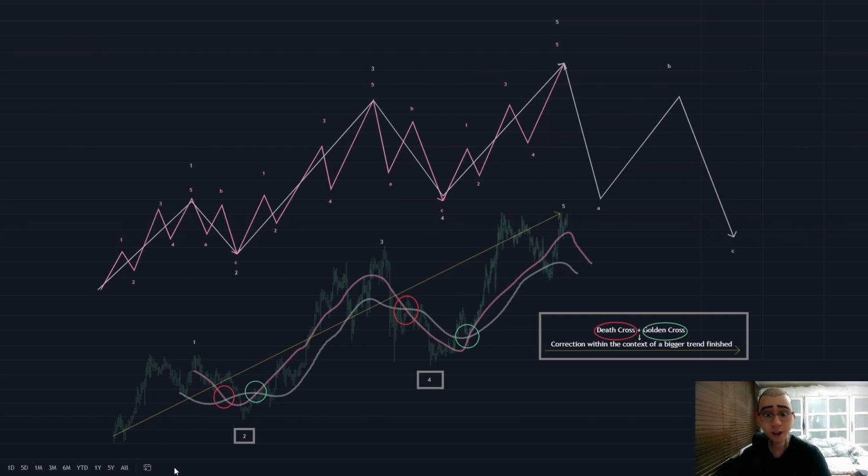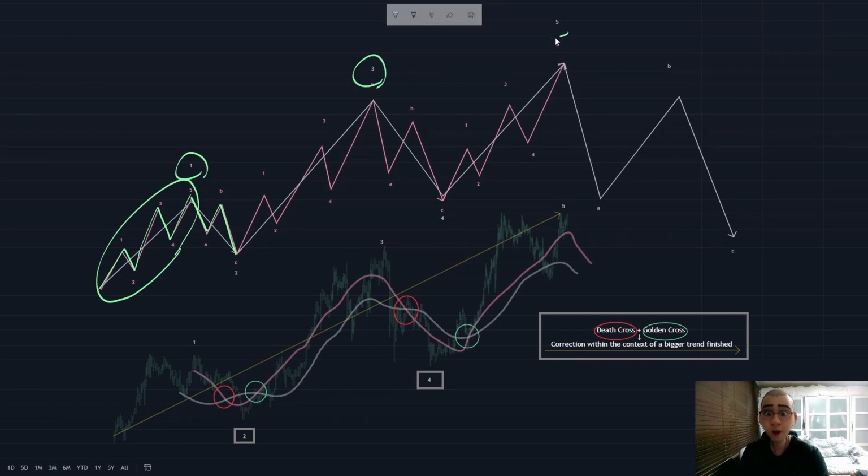But as always, let's do a quick overview of the Elliott wave structure and how I count my waves before we start the main analysis. But feel free to skip this part if you want to. So, we know that in Elliott wave theory, there are 5 waves of motive wave, followed by 3 waves of corrective wave, and that these 5 waves of motive wave can become bigger wave 1, wave 3, and wave 5, while these 3 waves of corrective wave, A, B, C, can become bigger wave 2 and wave 4.